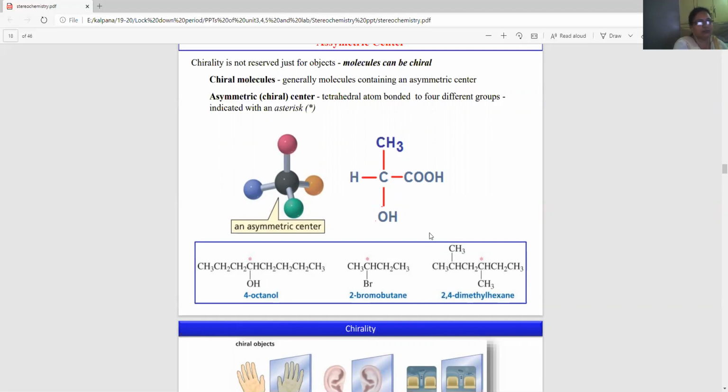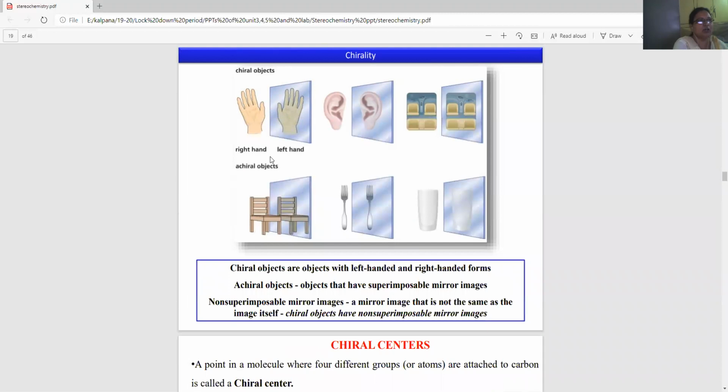Now you can see chiral objects, that is, both your hands. If you take the left hand and the right hand, and you try to mix them, they do not superimpose. And when you see a mirror image, you can see that. So chiral objects are objects with left-handed and right-handed forms, so they cannot mix.